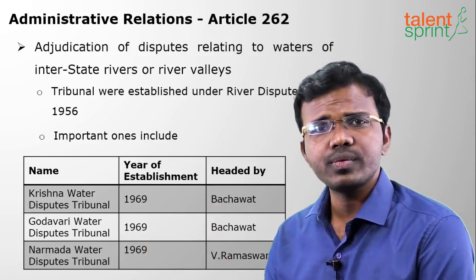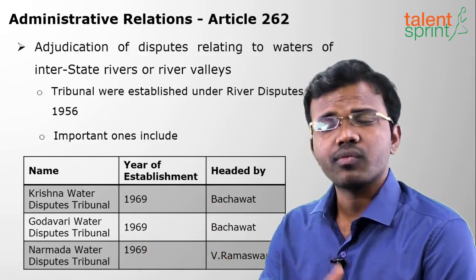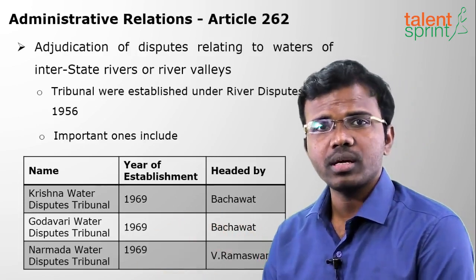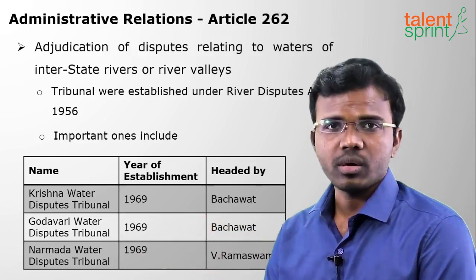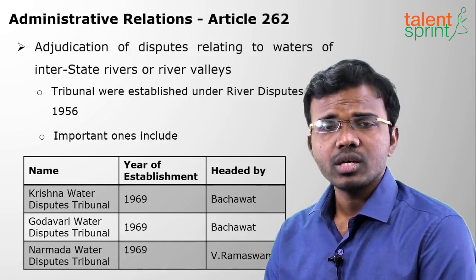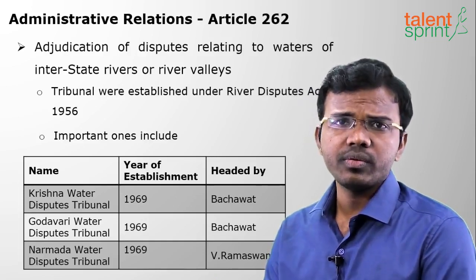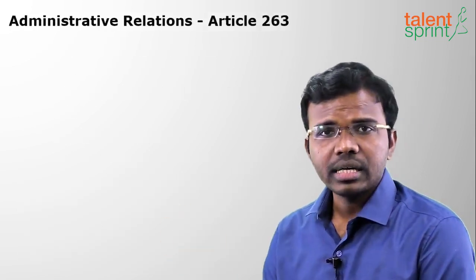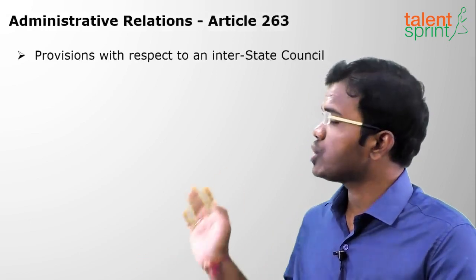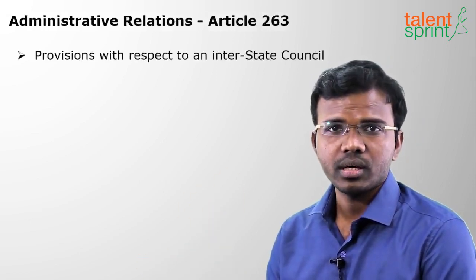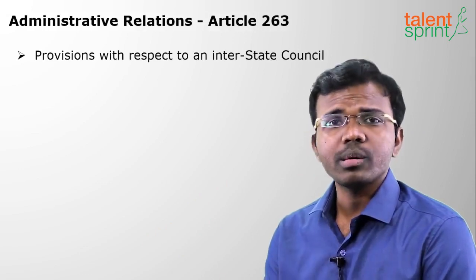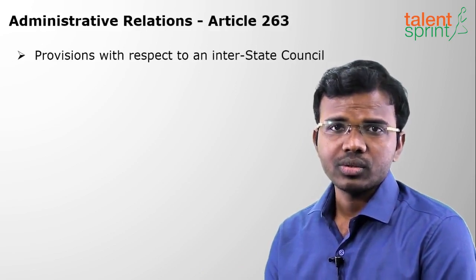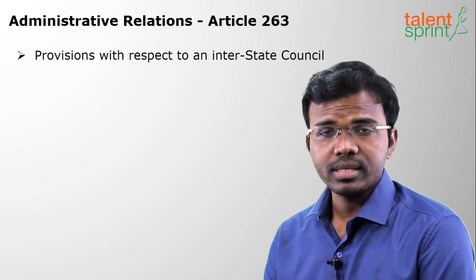These solve the disputes between the rivers flowing through different states. Next is the Narmada Water Disputes Tribunal, established in the same year, 1969, headed by Justice V. Ramaswamy. Their use is to solve the disputes between the states regarding rivers. Next is Article 263, the establishment of the Interstate Council. Whenever there are problems between the states, an interstate council will solve those disputes.